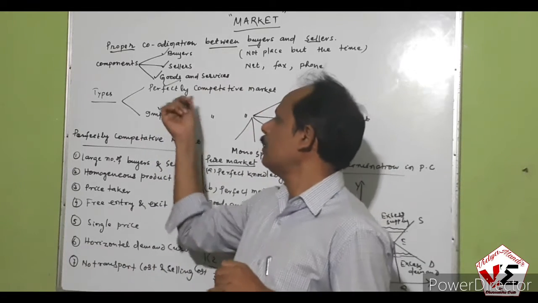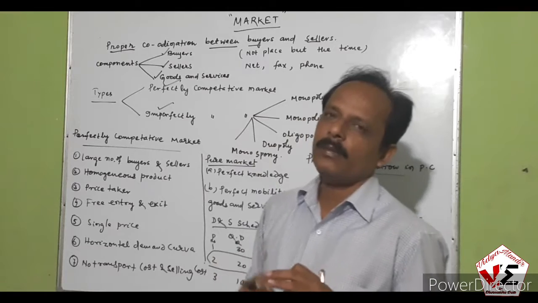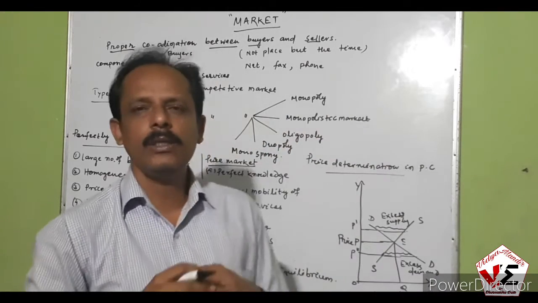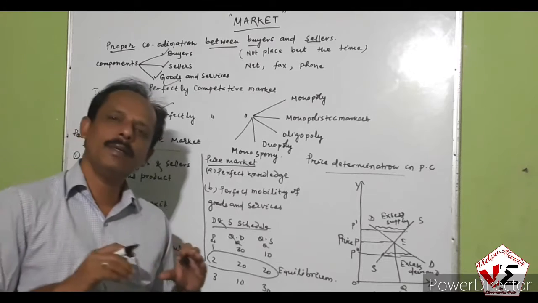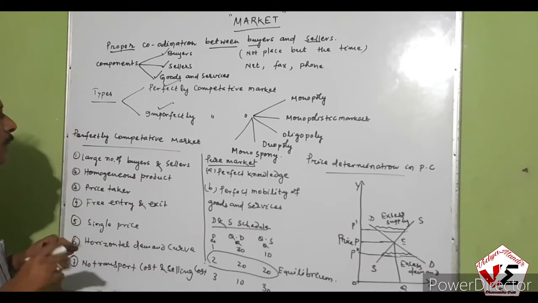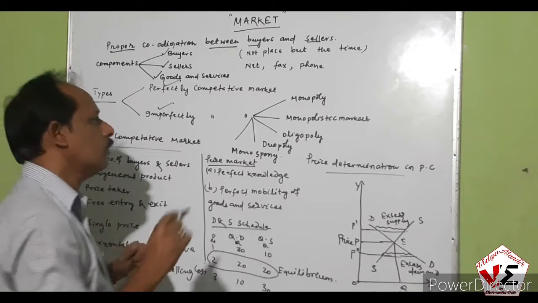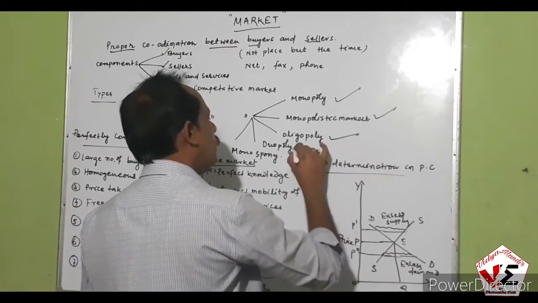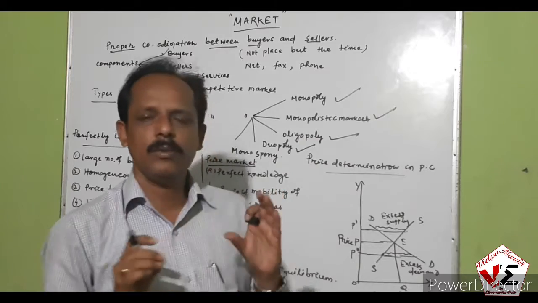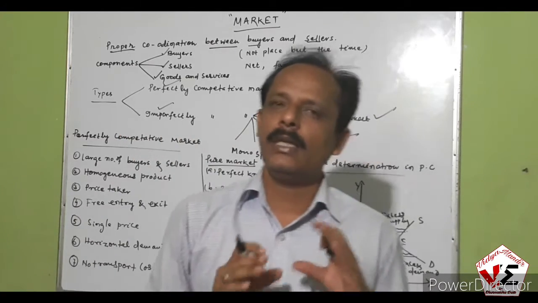That is a perfectly competitive market. In an imperfectly competitive market, there are some irregularities and imperfections. Again, imperfectly competitive market we divide into monopoly, monopolistic market, oligopoly, and duopoly according to the presence of buyers and sellers and certain criteria.